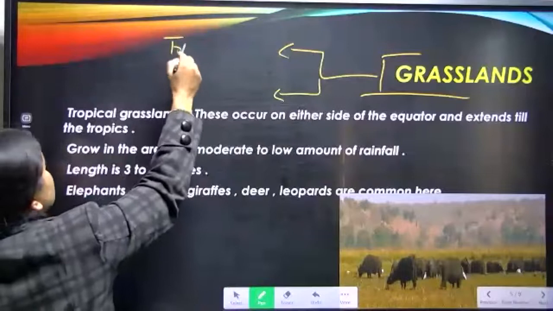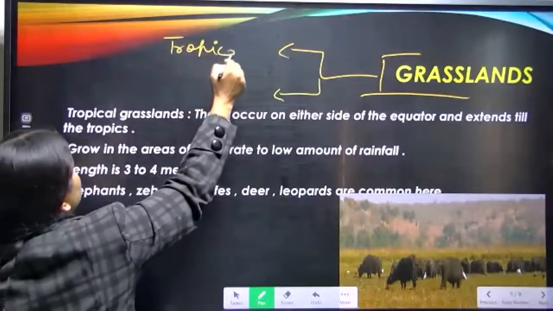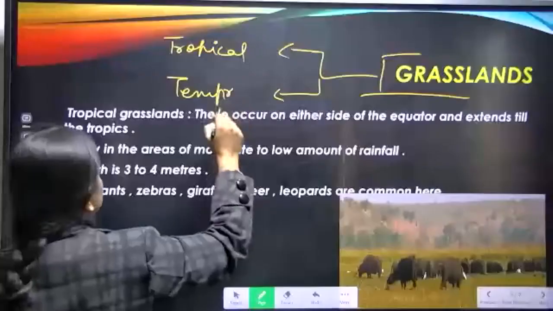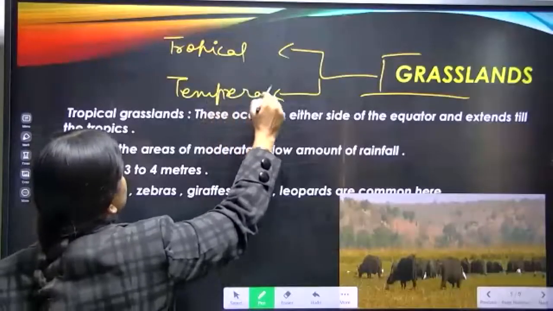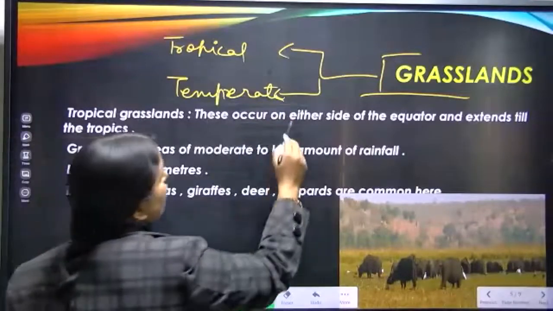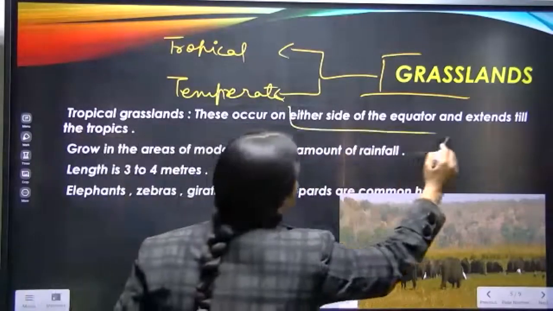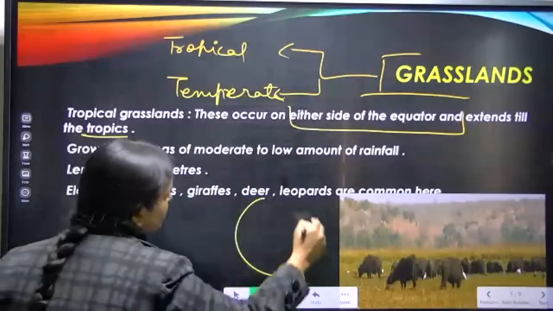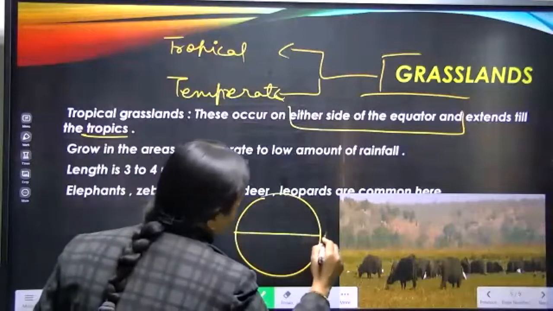One is the tropical grassland, and one is the temperate grassland. Tropical grasslands are those grasslands which occur on either side of the equator and extend till the tropics. Suppose this is the earth, here it is 0 degree.